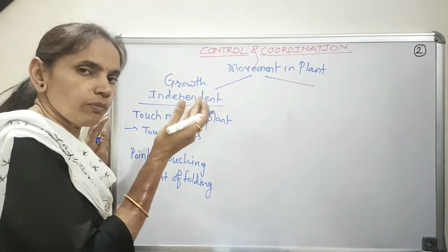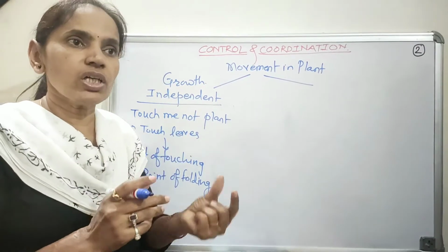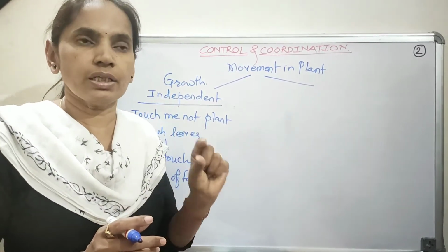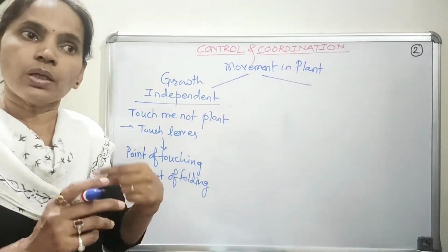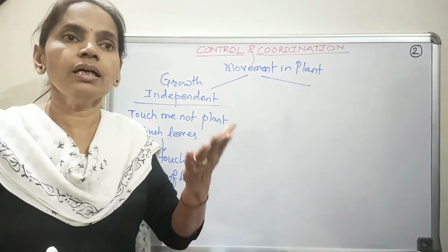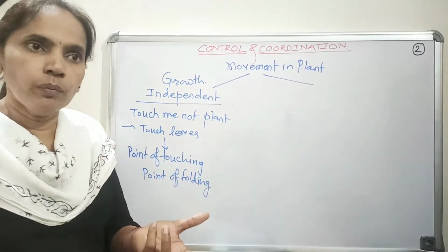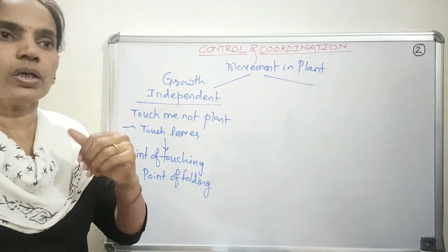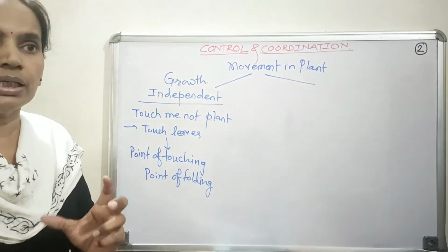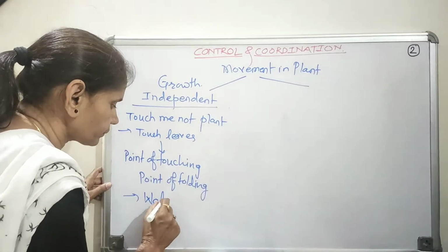Now in case of animals, when movement occurs, there is a change in the specific muscle tissue or cells. This happens because of the specific proteins in the muscle, that is, the contractile proteins. In plants, the movement occurs by shrinkage or swelling of the cells because of change in the water level.